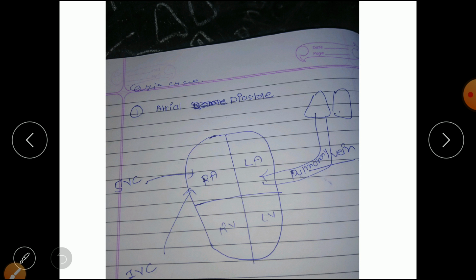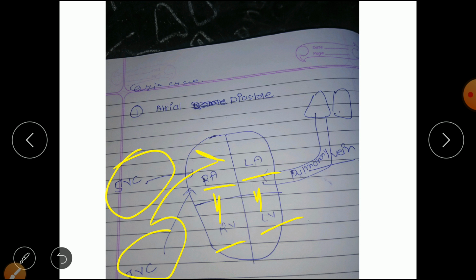Here in this diagram, first is atrial diastole. In this diagram we have the right atrium, left atrium, right ventricle and left ventricle. Here the tricuspid valve is present and here the bicuspid valve is present. Now the blood comes from the body via the superior vena cava and inferior vena cava into the right atrium.